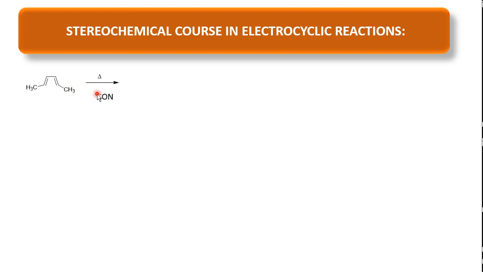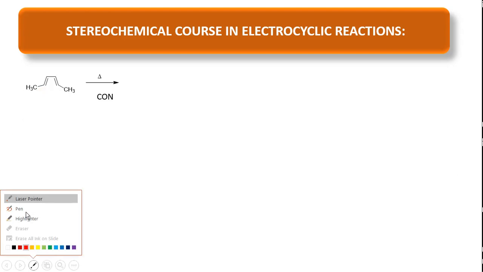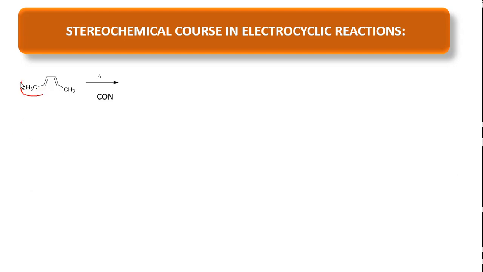In con mode of rotation, the lobes undergo clockwise and clockwise rotation. You rotate this orbital clockwise, and here also clockwise. That means one CH3 goes to the top side, and the other CH3 comes to the bottom side. Here hydrogen is present, and here also hydrogen is present.